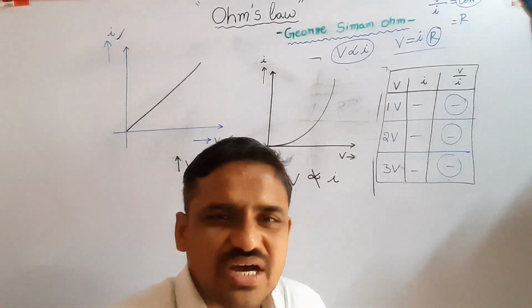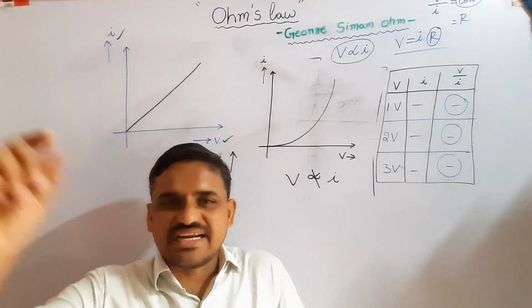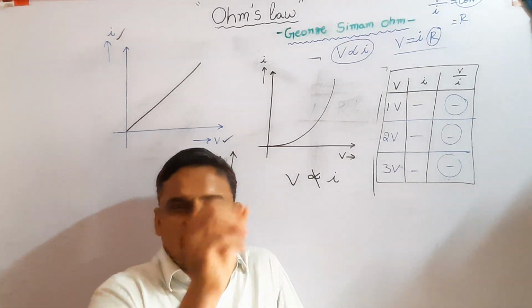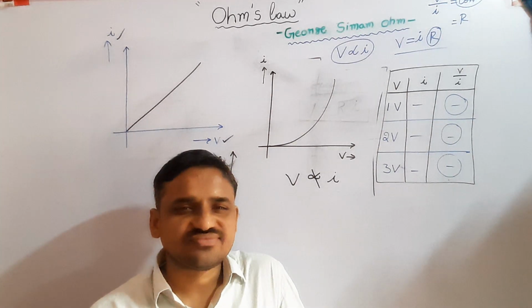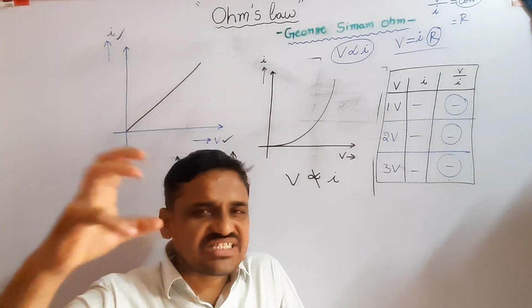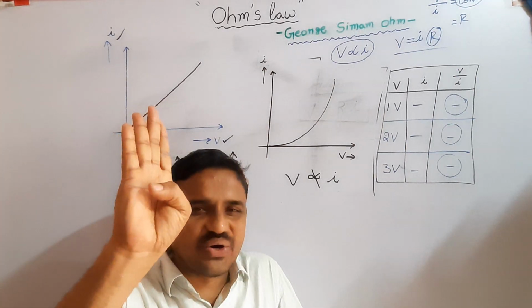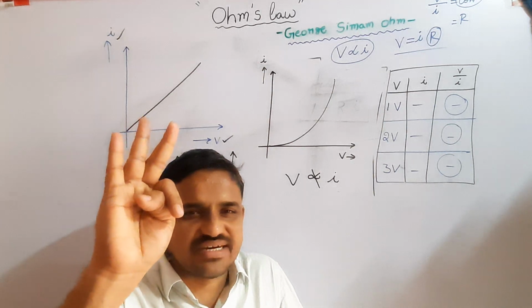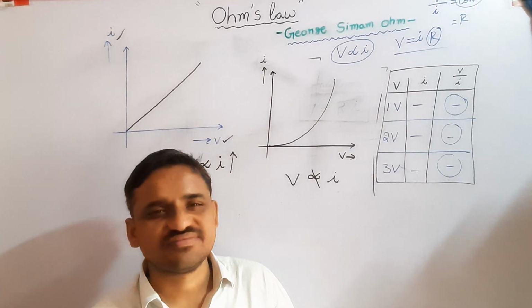So good examples of non-ohmic substances are semiconductors. In the textbook, one important point is that semiconductors are used to make diodes, transistors, and ICs.